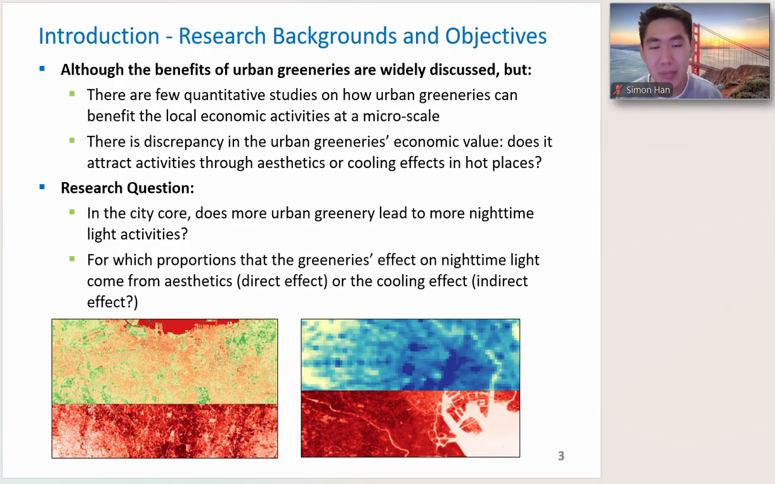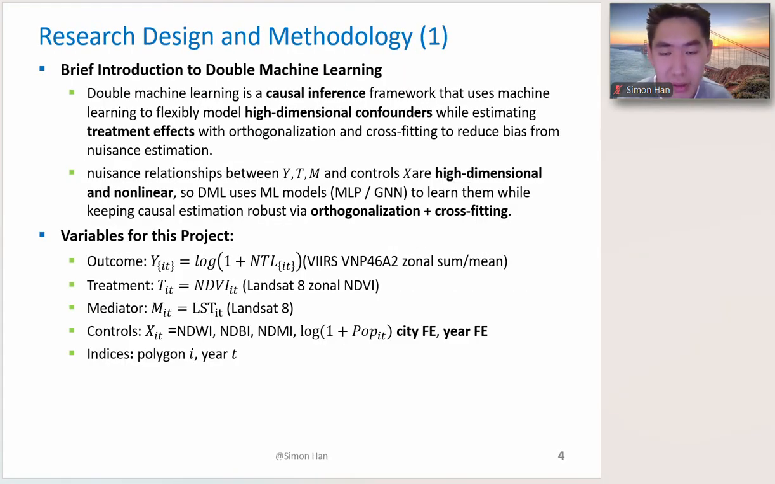But in academia, there are still some gaps, because there are not many quantitative, micro-scale studies that connect greenery to local economic vitality, and the mechanism is not very clear. We are not sure whether urban greenery attracts economic and nighttime light activities because of its aesthetic value, or, especially in hot cities, because it cools down the local temperature, and therefore people tend to concentrate more in the cooler areas.